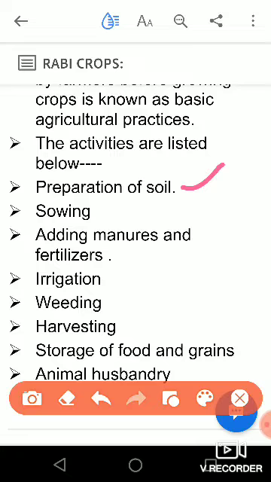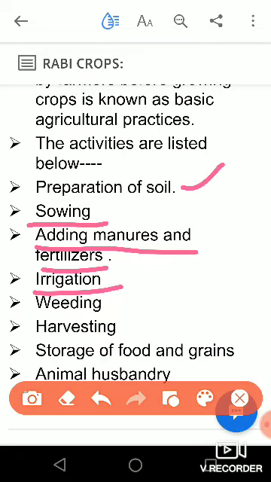The next activity is sowing. What do we mean by sowing? Sowing means putting the seeds into the soil. And after that, adding manures and fertilizers. Why do we add manures and fertilizers? So that these organic or inorganic substances, which have different kinds of nutrients, enrich the soil, so that plants get all those nutrients and give you good and healthy crops.